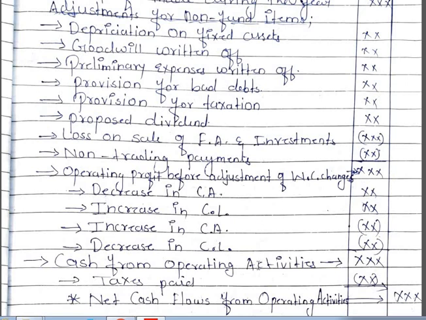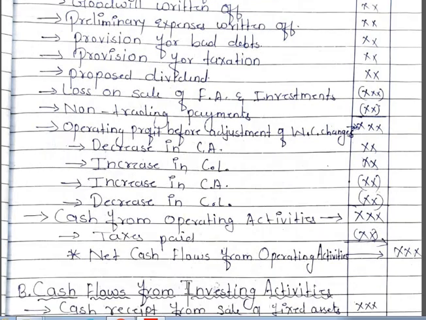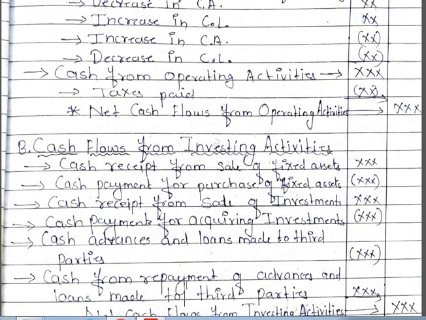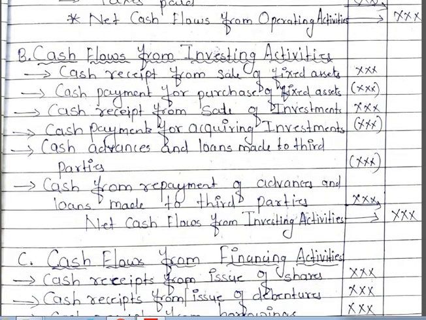Okay, and after doing this, whatever balance remains is cash from operating activities. From this we have to deduct the tax, and the balance will be net cash flows from operating activities. Okay, the second one is cash flows from investing activities.